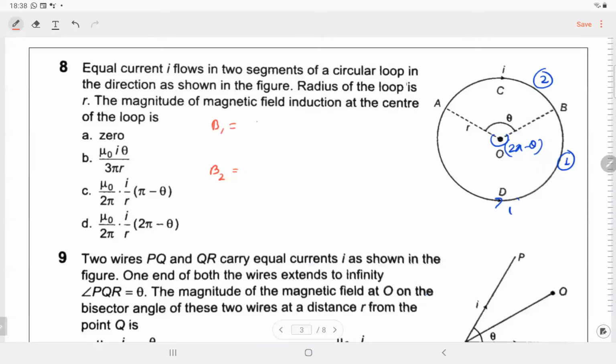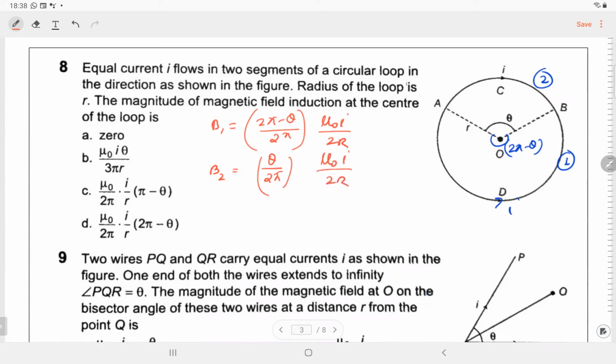You can say that it is 2 pi minus theta divided by 2 pi into mu naught I by 2r. B2 is theta by 2 pi times mu naught I by 2r.